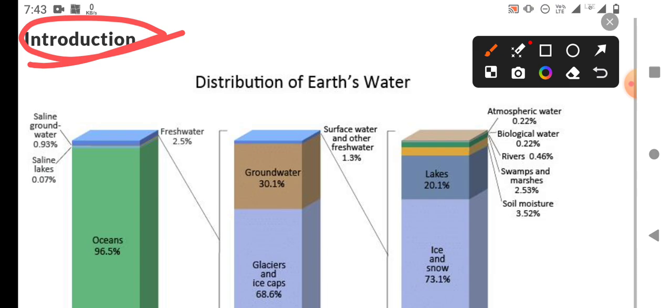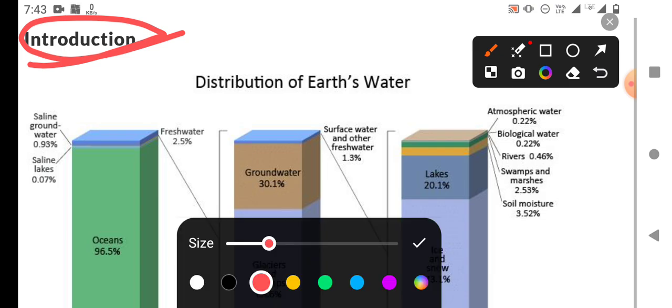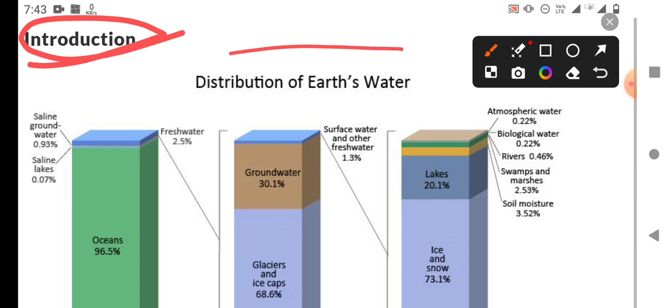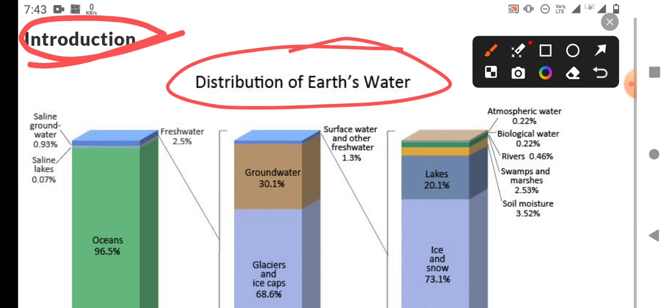So, distribution of water. Distribution of the earth's water. Earth's waters can be divided into two types: saline water and fresh water.